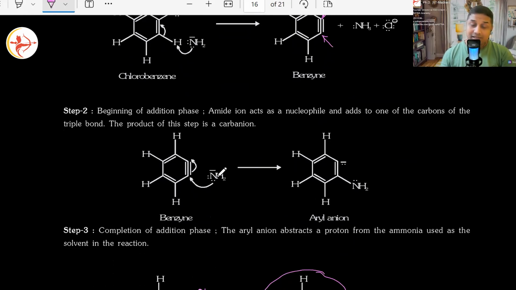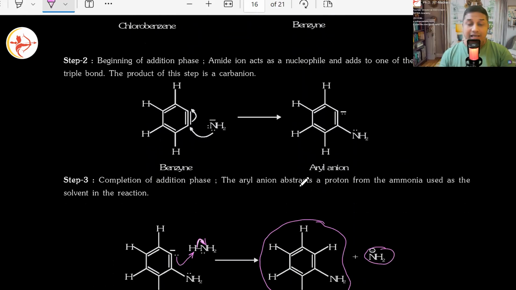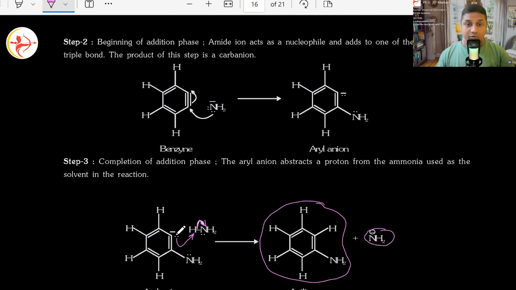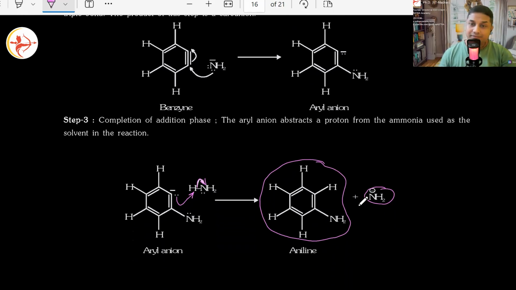Even though it is a base, it attacks as a nucleophile, joins there, leading to the formation of aryl anion. And then in the next step, that aryl anion will give its excess lone pair to snatch away H plus from the ammonia, forming amide anion, and you will have aniline formation.